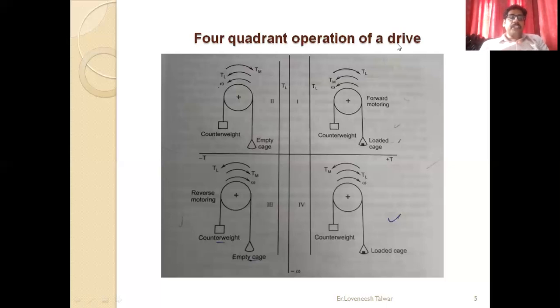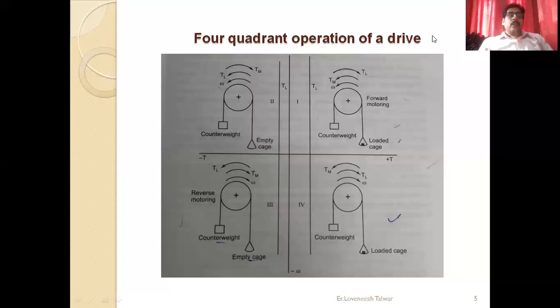The electrical machine acts as a motor as in the first quadrant, but in a reverse direction. Quadrant 3 becomes reverse motoring. The motor torque has a negative sign, and hence you can say that your speed has a positive sign. So I think up till that you have clear everything.